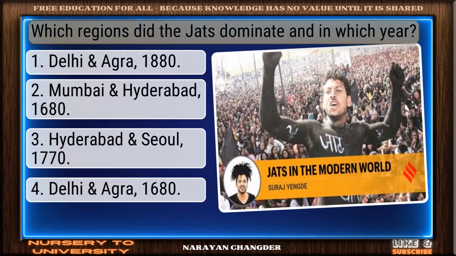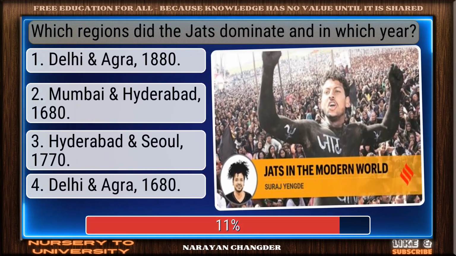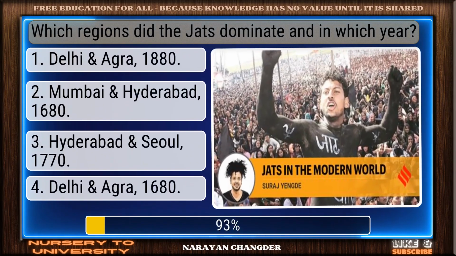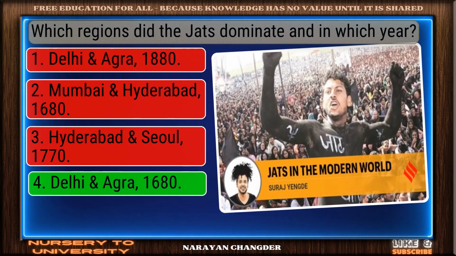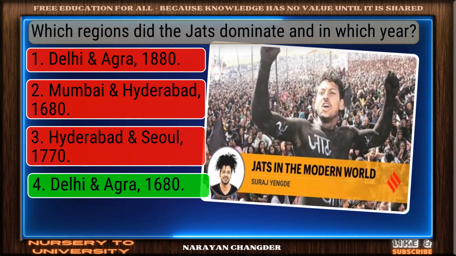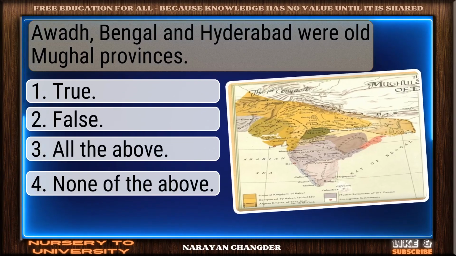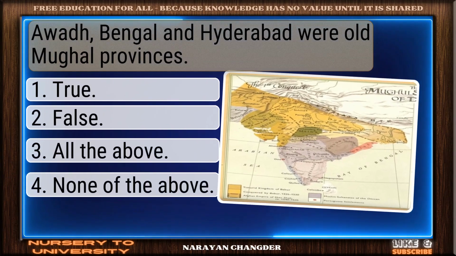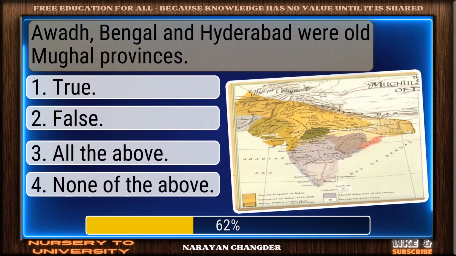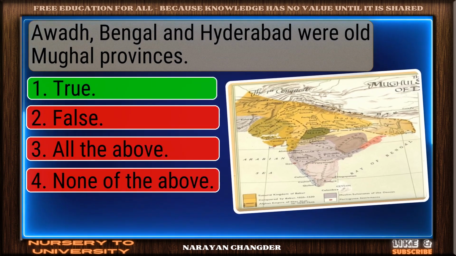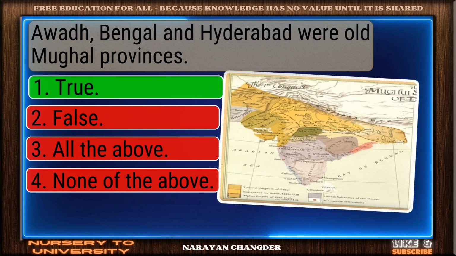Which regions did the Jats dominate and in which year? Smart pick. Delhi and Agra 1680 is the correct choice. Awadh, Bengal and Hyderabad were old Mughal provinces. You got it. Your choice true is right.